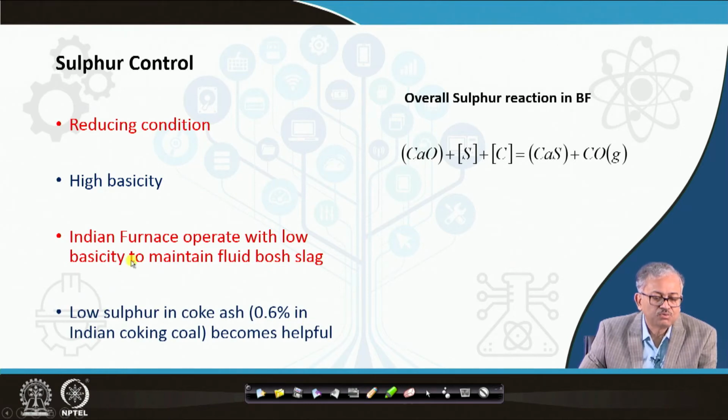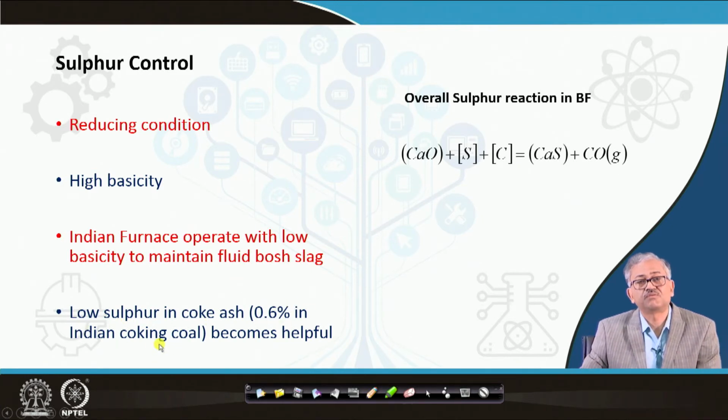And the low sulfur in the coke ash becomes helpful, because you can see the low sulfur in the coke ash. Coke ash contains only 0.6% in the Indian coking coal compared to others.